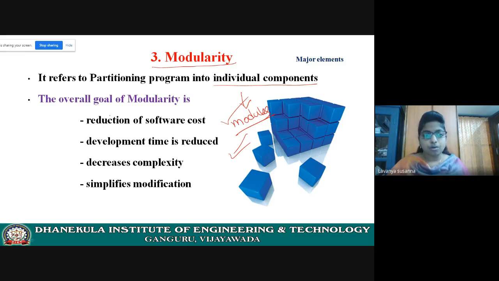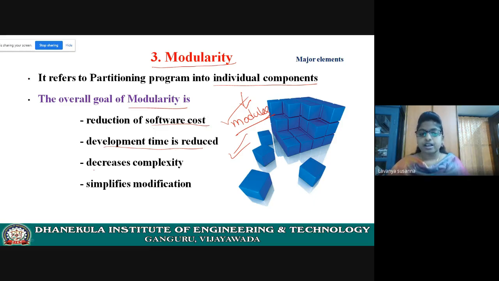Now what is the overall goal of modularity? Reduction of software cost, as you are developing each and every part independently. So time will be reduced and software cost will be reduced. Development time: within less time you can develop the components, because you are developing them individually at the same time.